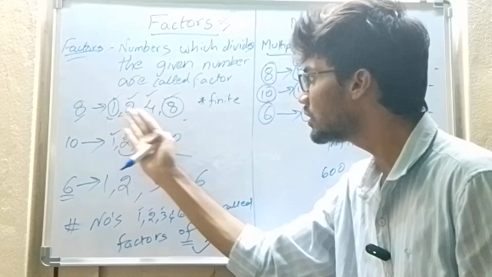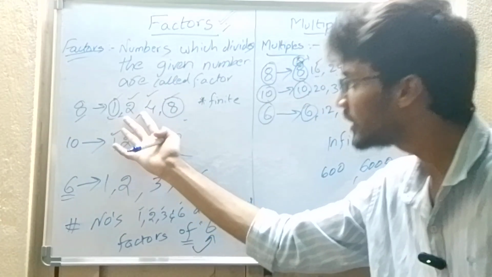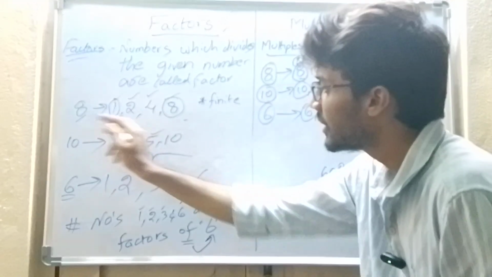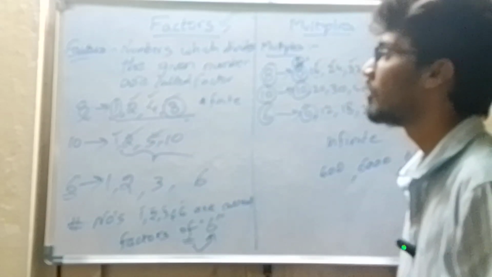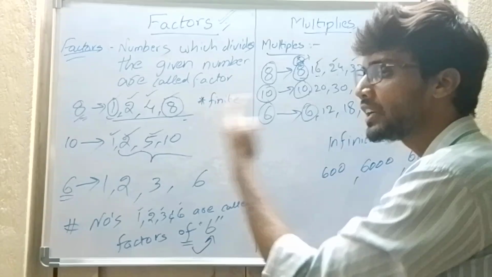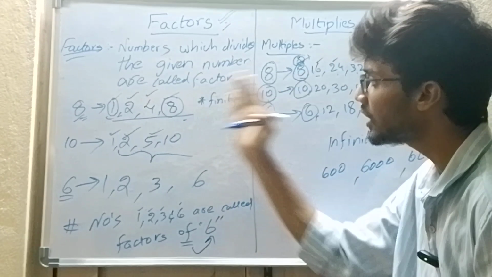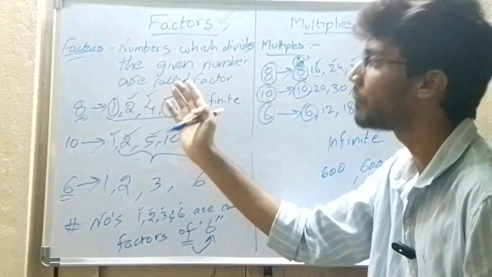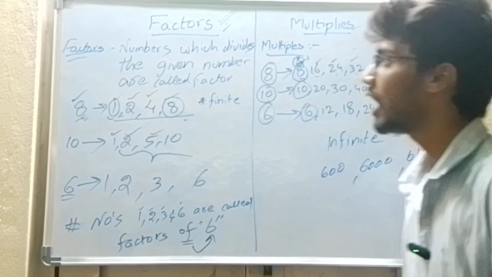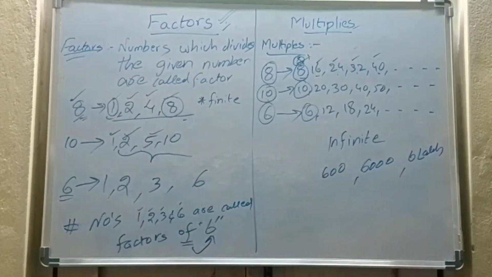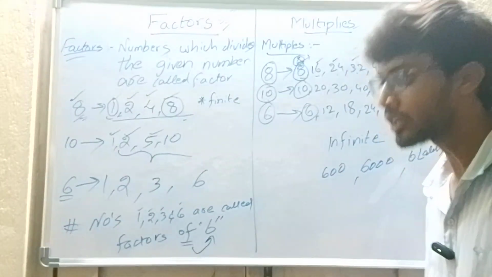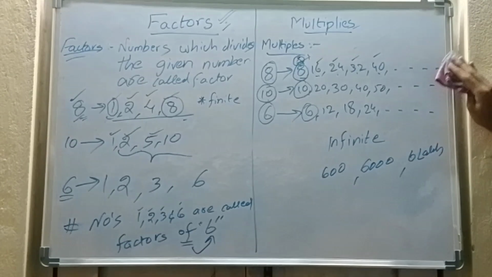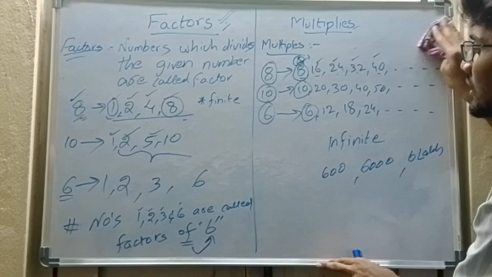So what are 1, 2, 4 and 8? These are the numbers which divide 8. Upon dividing 8 by these numbers, what is the remainder that we get? The remainder that we get is 0. There are no other numbers apart from these which will give the remainder 0 upon dividing the number 8. I hope you understand what factors and multiples are. Now let's go to another topic. So please make a note of this.